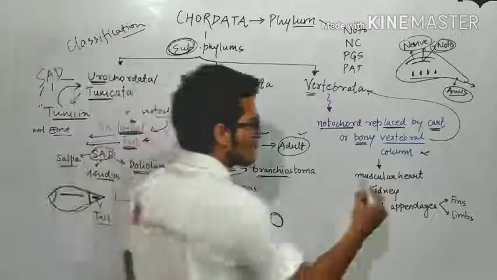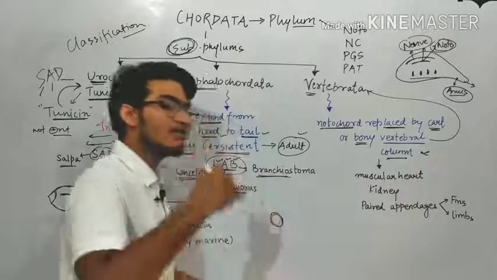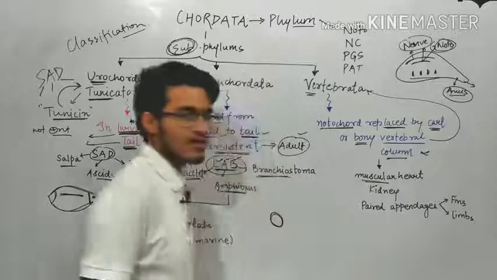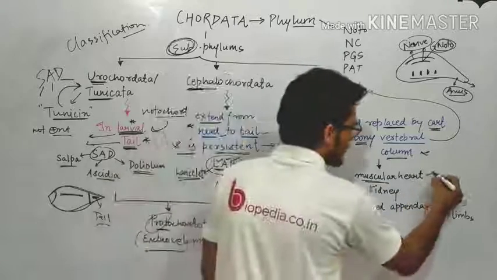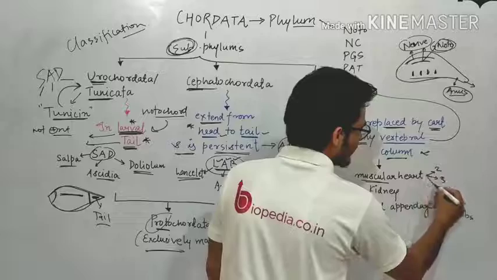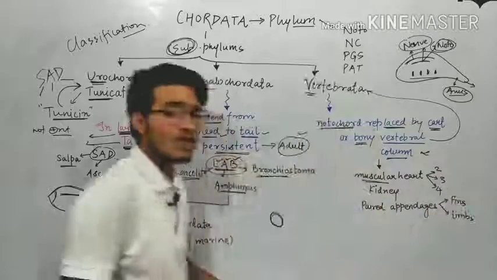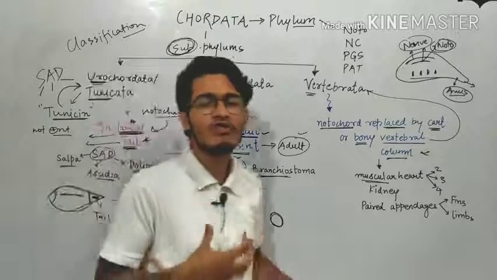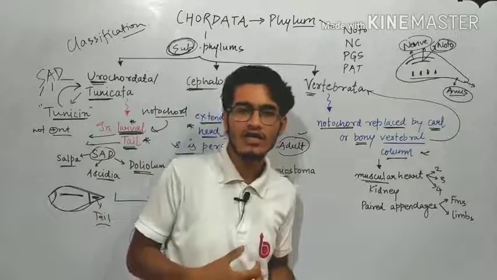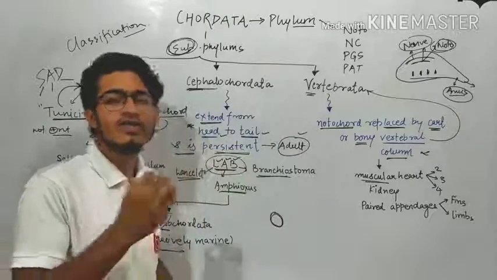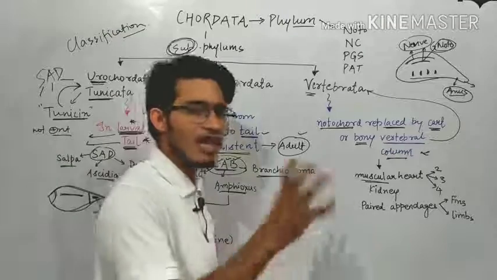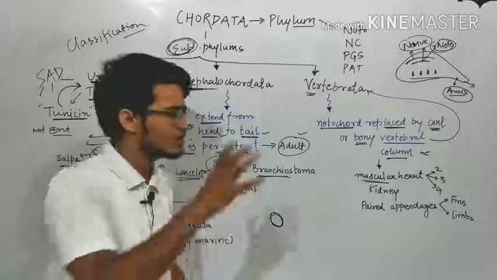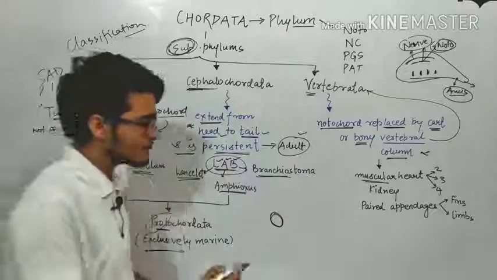That's it. Okay. After that, there are some other characteristics such as a muscular heart is present, and that heart can be two-chambered, three-chambered, or four-chambered. We will talk about different kinds of vertebrates. For example, in human beings, there is a 4-chambered heart, right? In some other organisms, there is a 3-chambered heart. Reptiles में, apes में, Pisces में अलग अलग तरीके के हार्ट प्रेजेंट होते हैं. उन सब के बारे में हम लोग बात करेंगे.